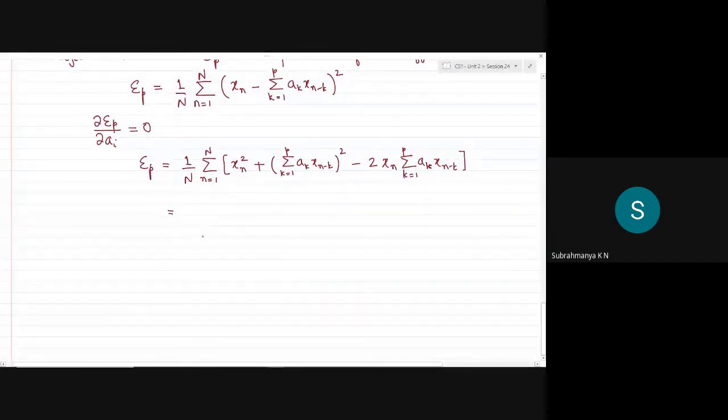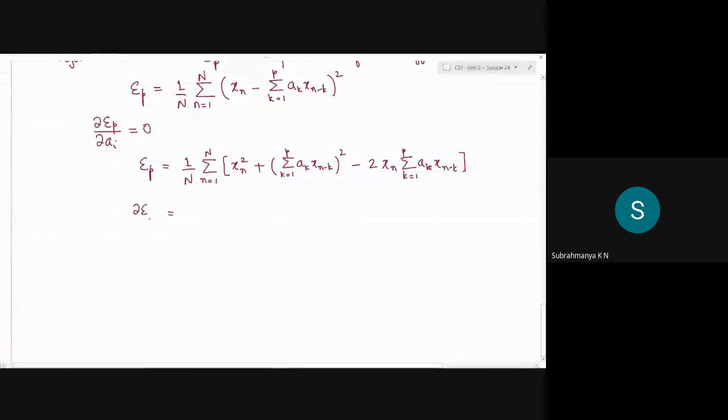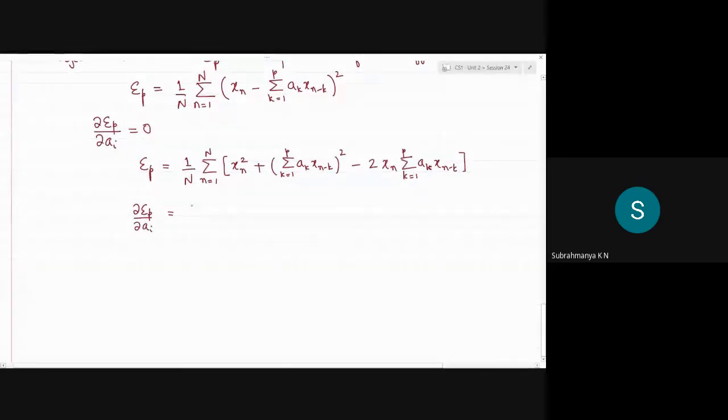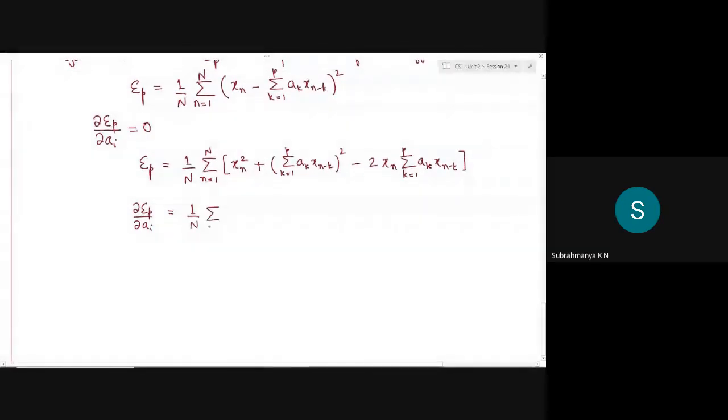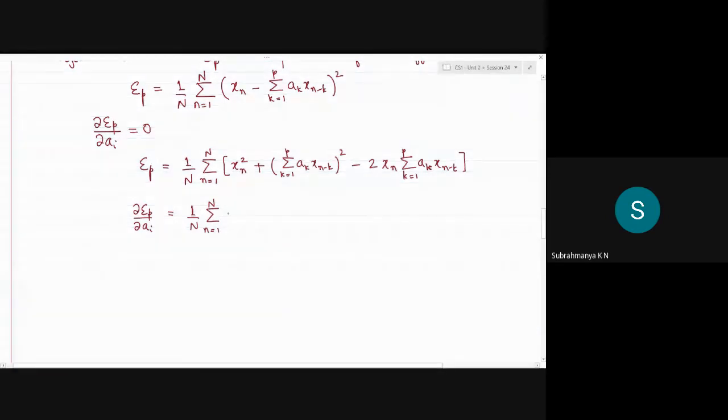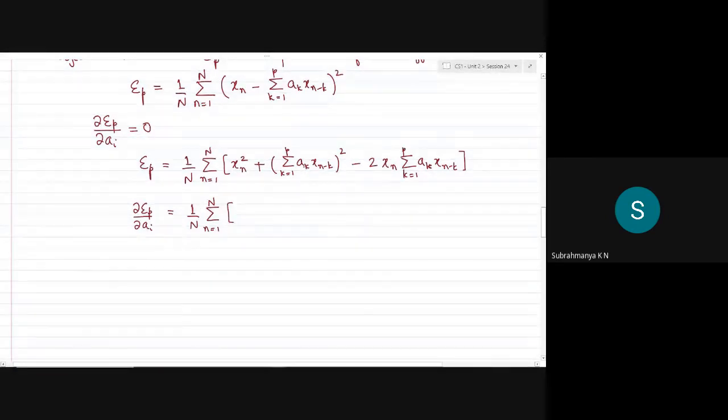With that, I'll differentiate with respect to a filter coefficient, say ai. The 1 over N is as it is, summing 1 to N. The first term is independent of any filter coefficient, so its derivative is naturally 0. The derivative of the second term involves the filter coefficient ai. See that I am differentiating with respect to only one coefficient, but there are p coefficients here.